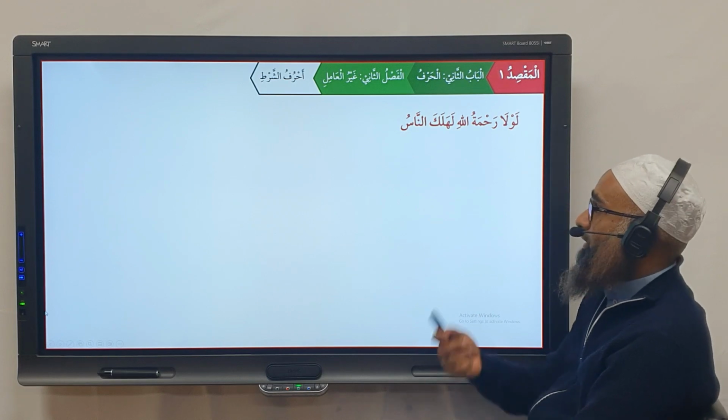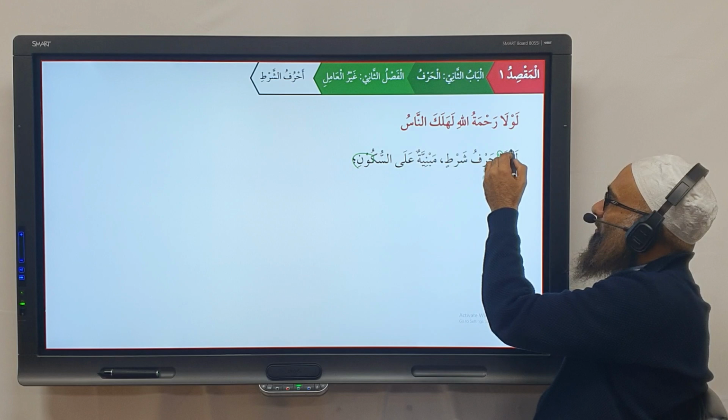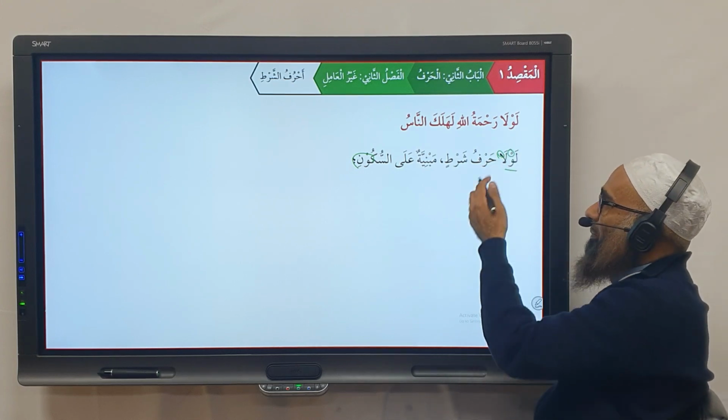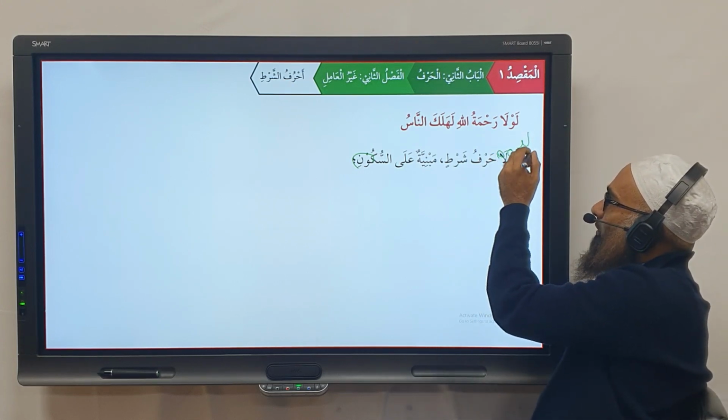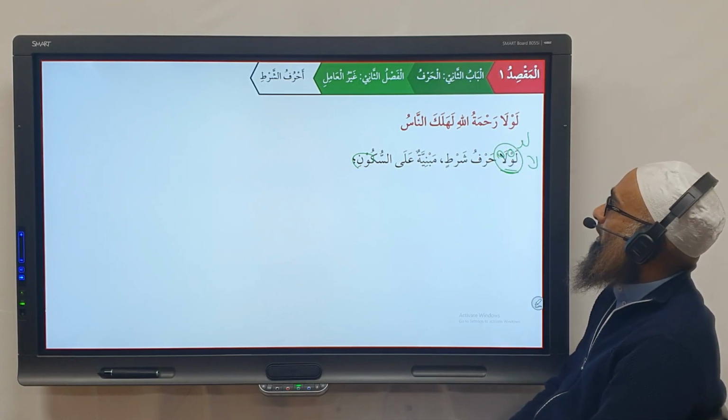Yes, within this the shart before as well. لولا رحمة الله. This is interesting. So لولا حرف شرط مبني للسكون. It's two particles together, so some people do the i'rab separately: law is one and la is another one. Or some will do it collectively as one. But at the end of the day, it's مبني على السكون.